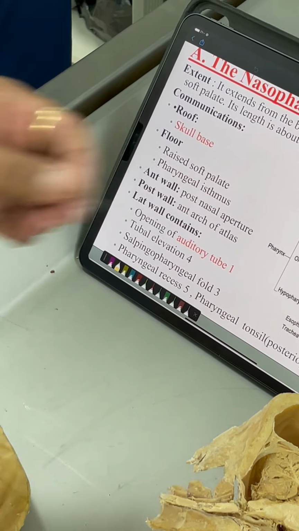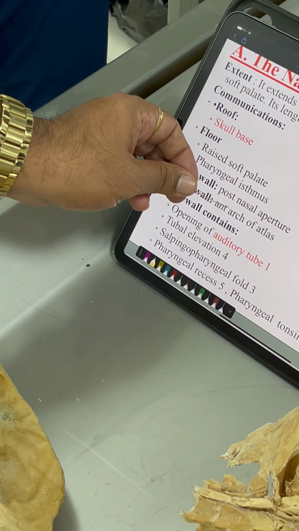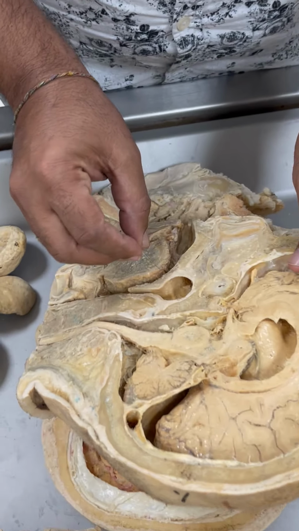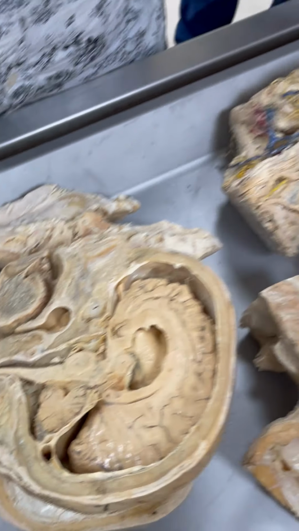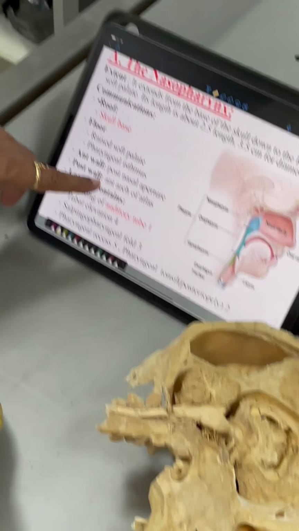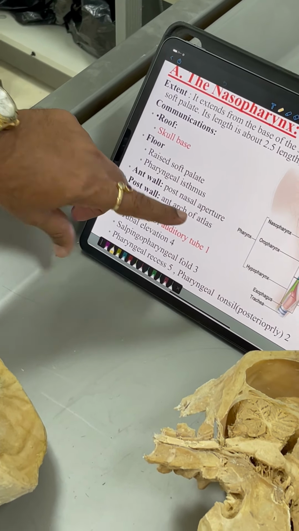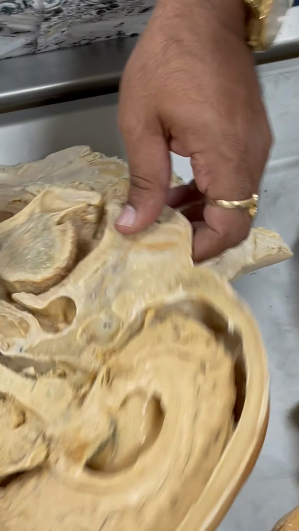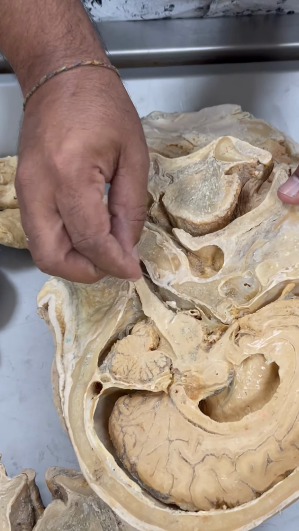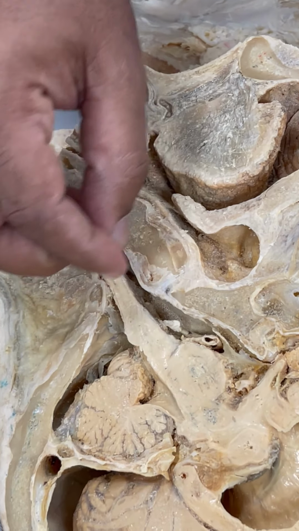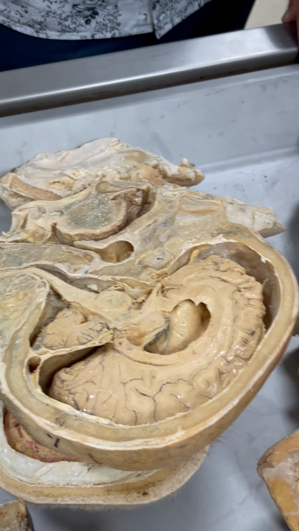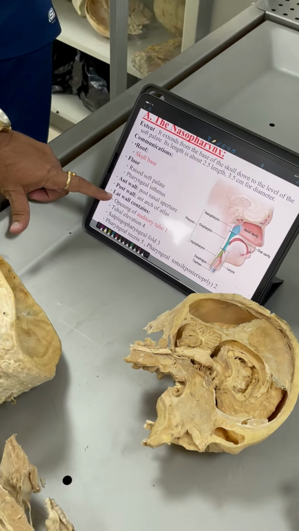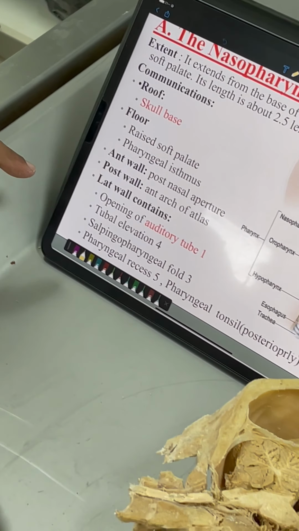the posterior nasal aperture, septum. The posterior nasal aperture is this one. And then anteriorly, the anterior arch of atlas, this one. Atlas means C1. And the lateral wall.